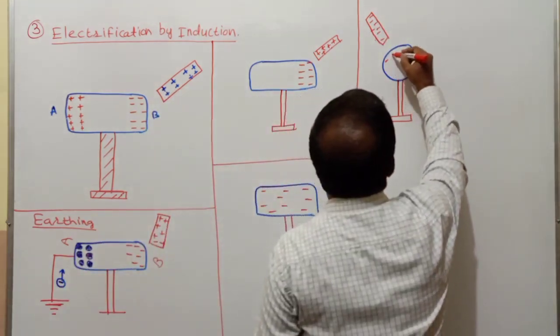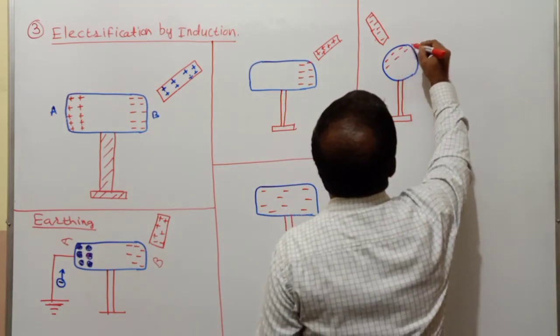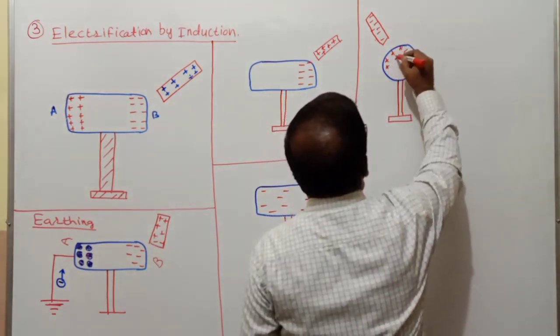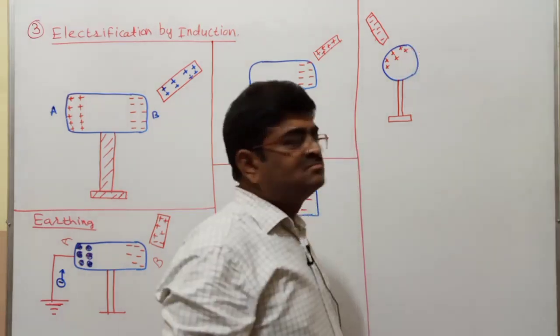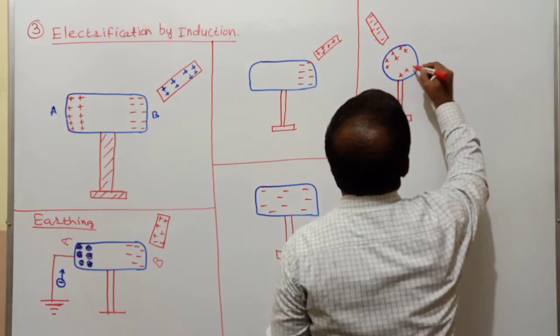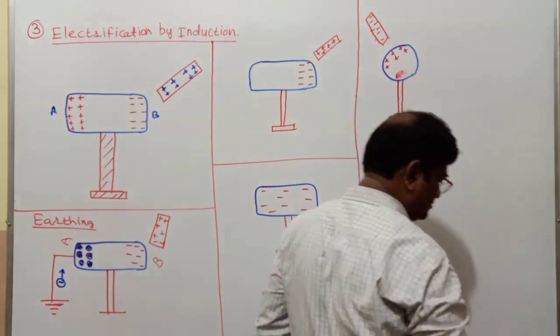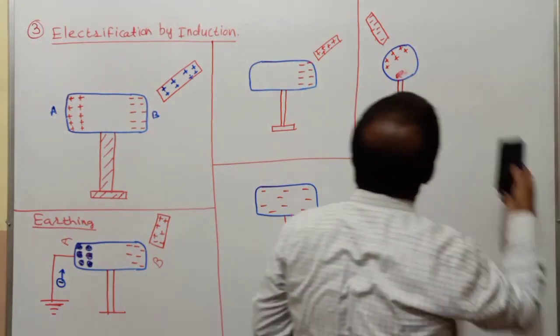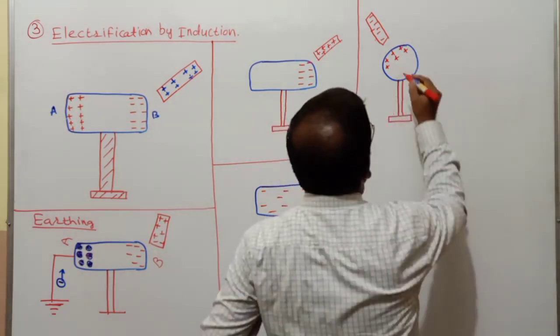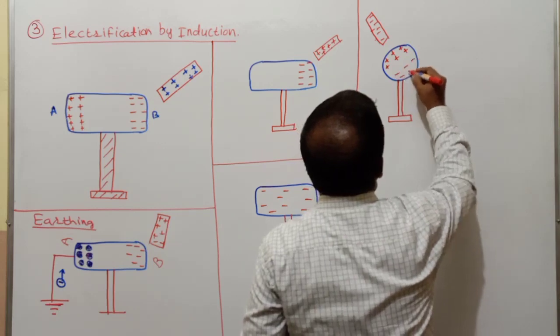The nearer surface of this conductor will acquire positive charge because of attraction. The farther side of this conductor will acquire negative charge.